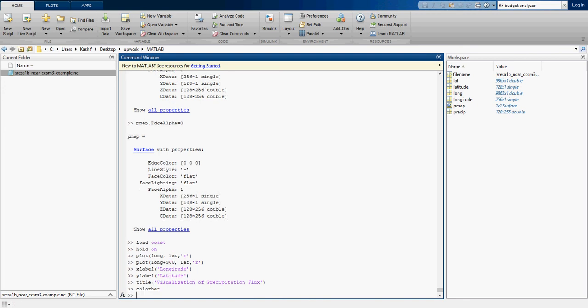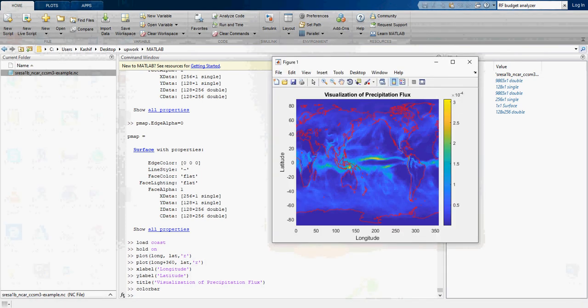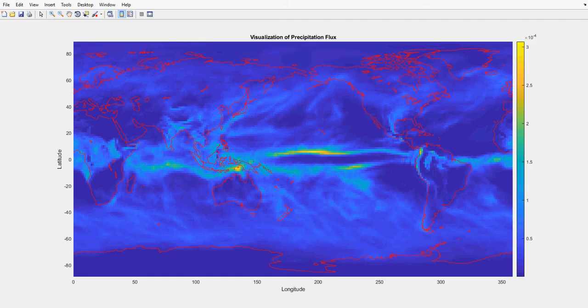So let's see now what it has prepared for us. I can see the color bar, I can see visualization of precipitation flux, latitude, longitude. So it is almost giving us all the required data.